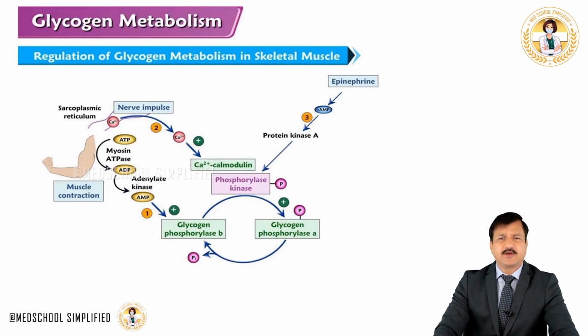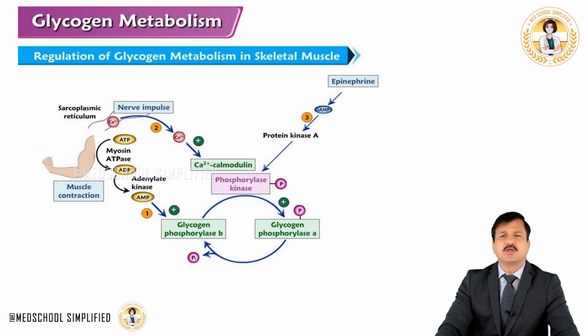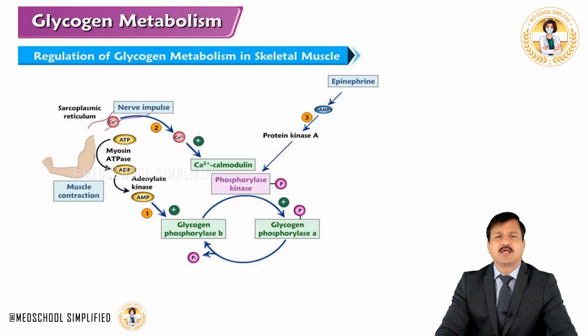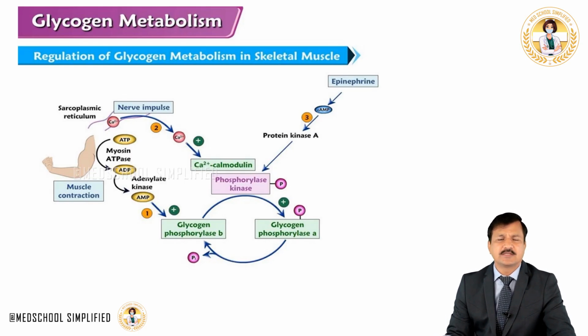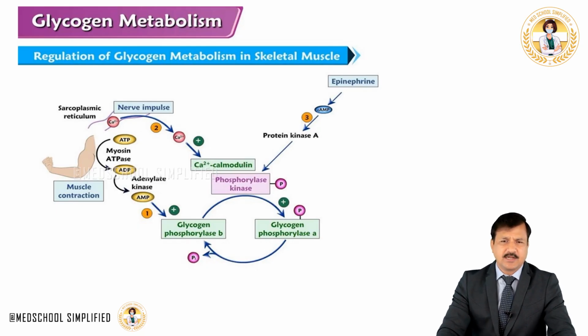So it's going to activate adenylate cyclase, and adenylate cyclase is going to increase cyclic AMP levels, and cyclic AMP is going to bind to regulatory subunit of protein kinase A, activating protein kinase A enzyme. Once protein kinase A is activated, that is going to activate glycogen phosphorylase kinase, and the glycogen phosphorylase kinase enzyme further activates glycogen phosphorylase and keeps that enzyme active.